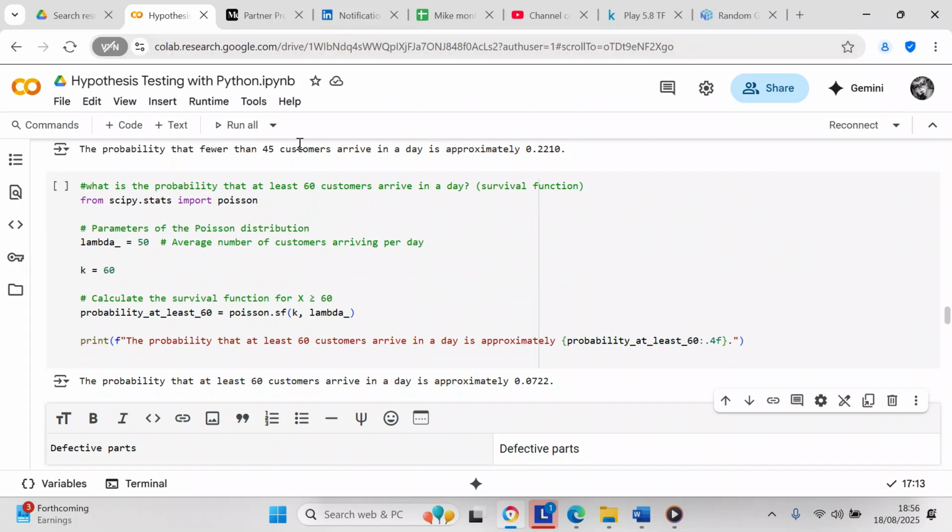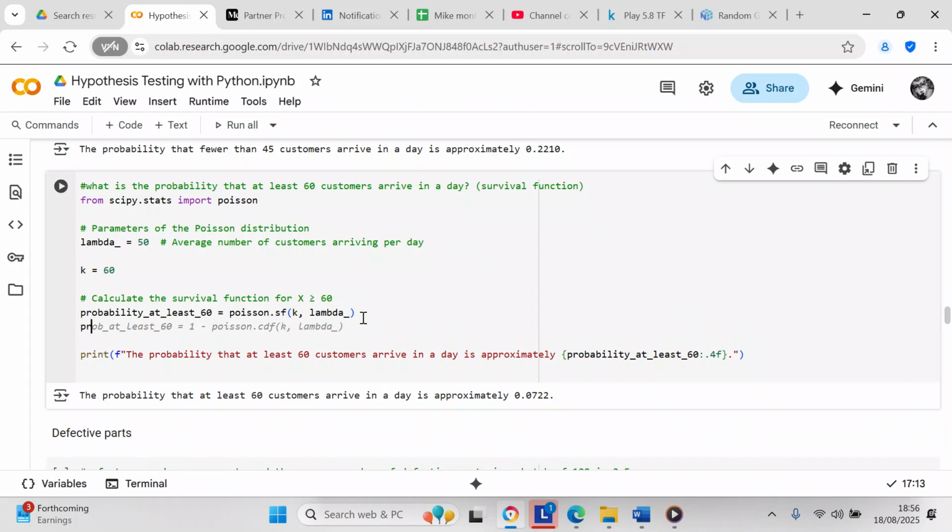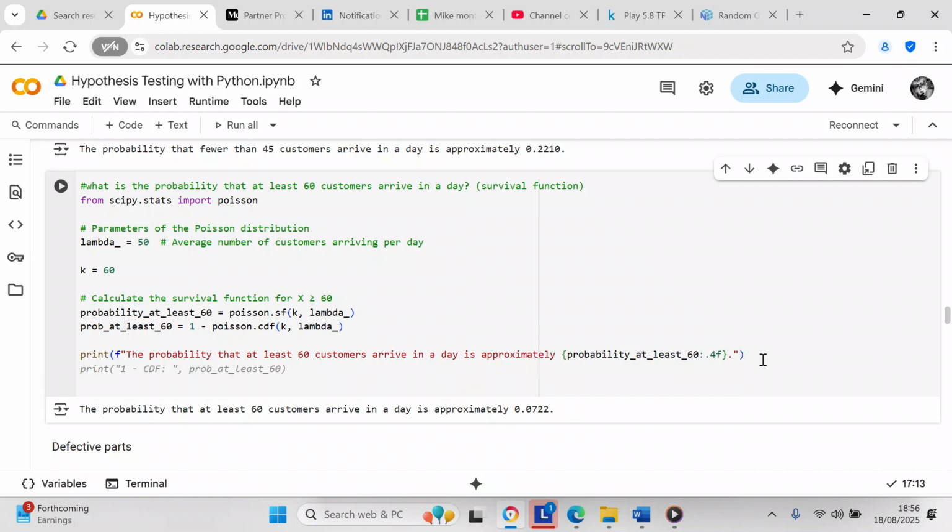So now we have another question concerning the survival function. In this particular question, we're going to be using the survival function. But what I want to do is use the other formula as well, just to prove to you that there are two ways that you can calculate the survival function.